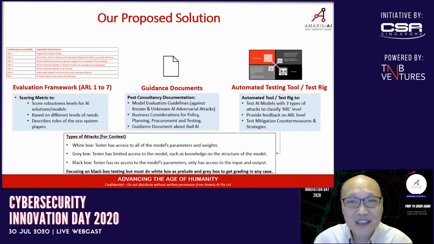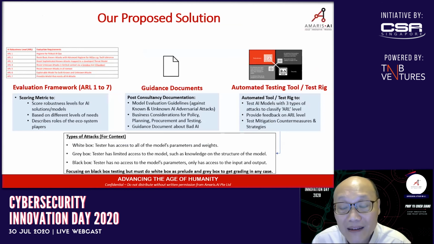There are three parts to this system. We are first producing an evaluation framework that is based on common criteria, and this would then have a risk-based approach, and we'll be using AI robustness level instead of EAL. We are also producing guidance documents for procurement and to help ensure that you have security by design, and also to be able to show how you could then defend against bad AI. And lastly, we have a productization of the automated testing tool.